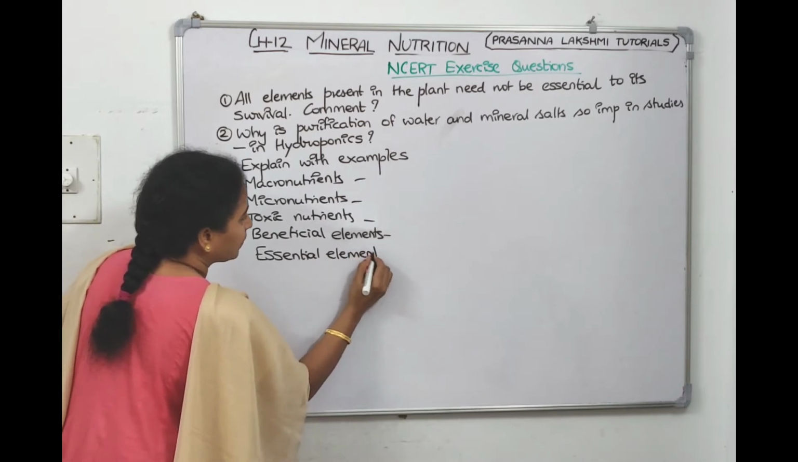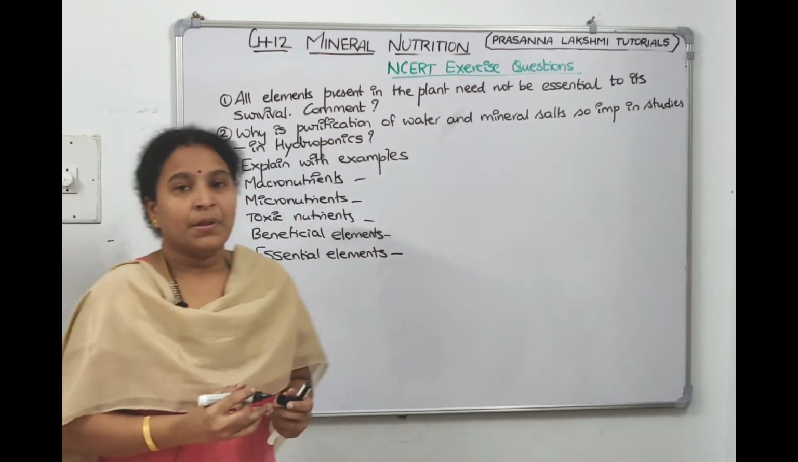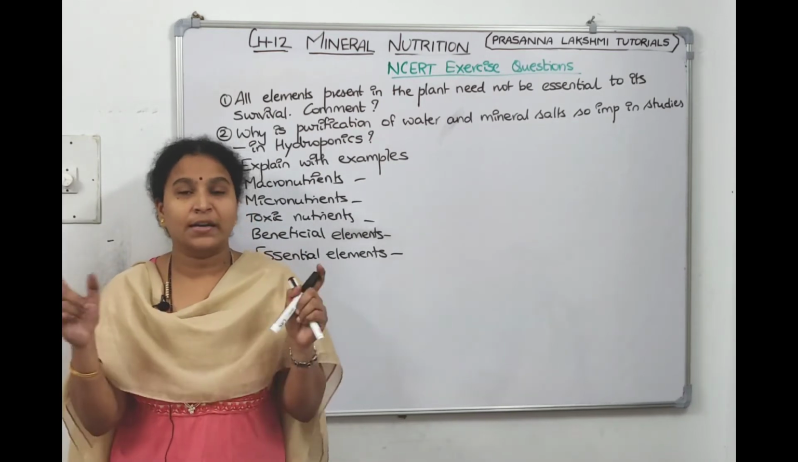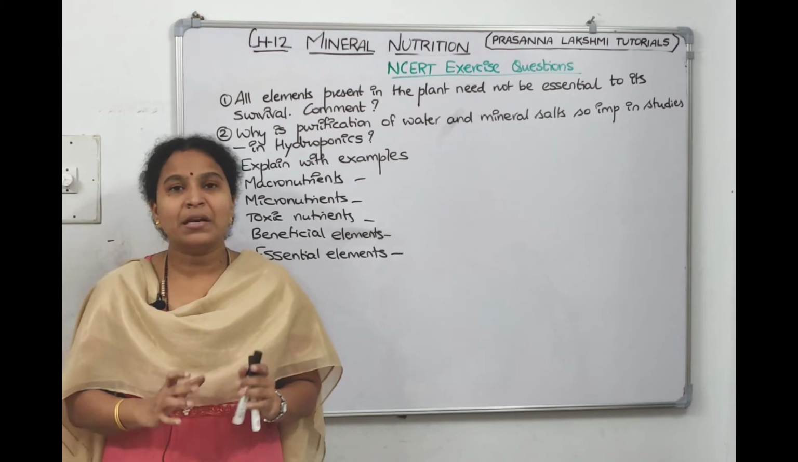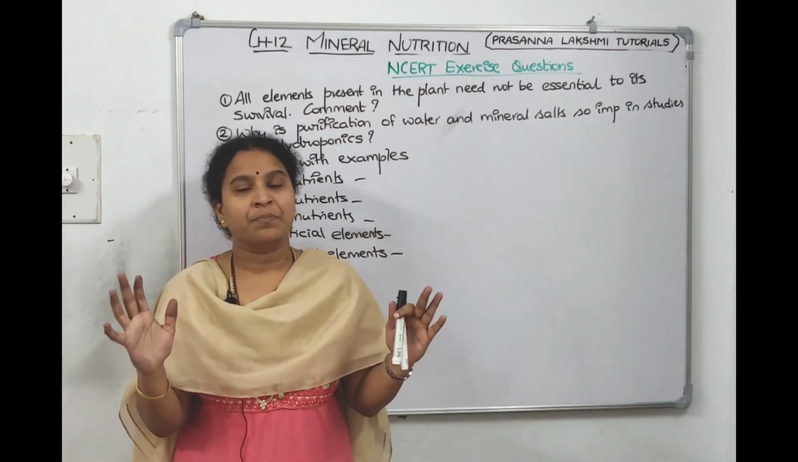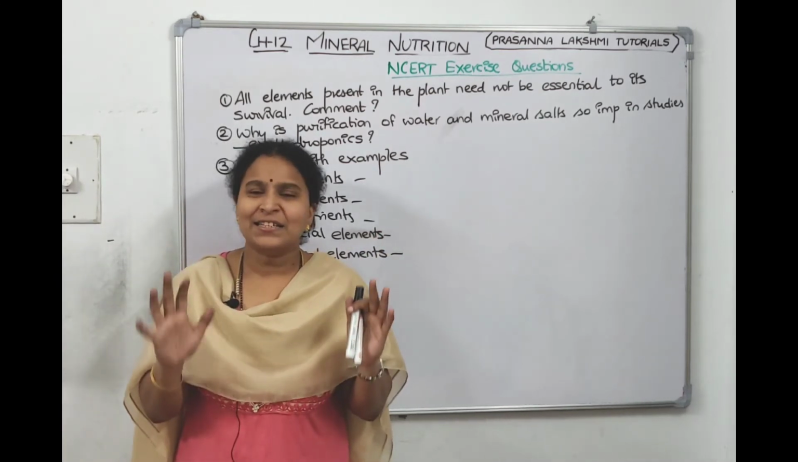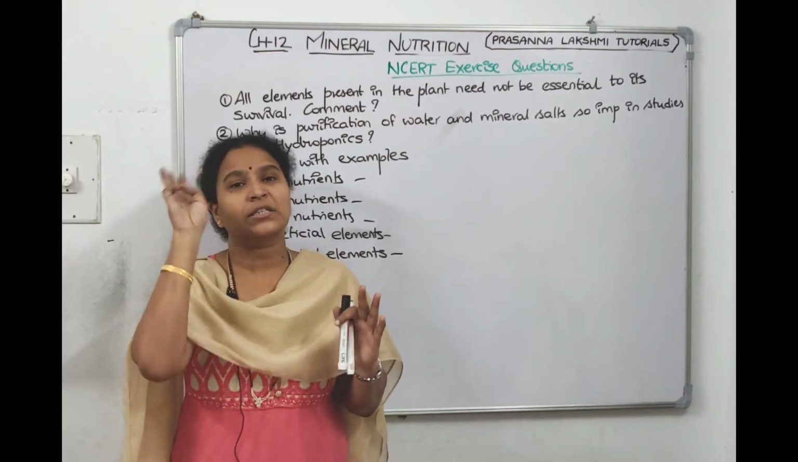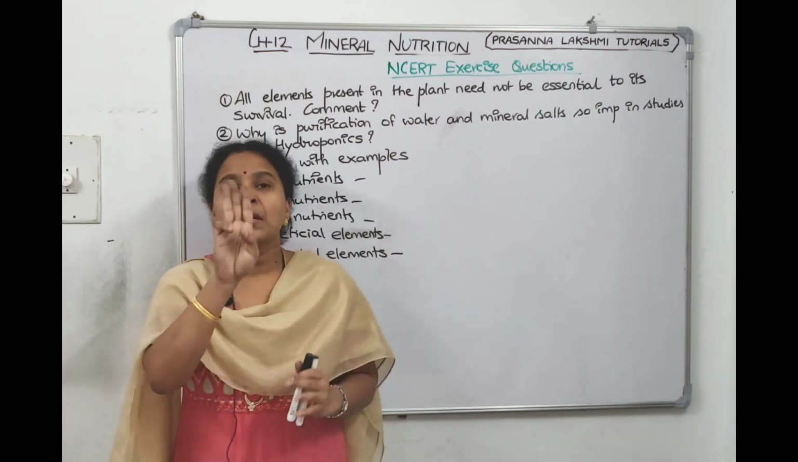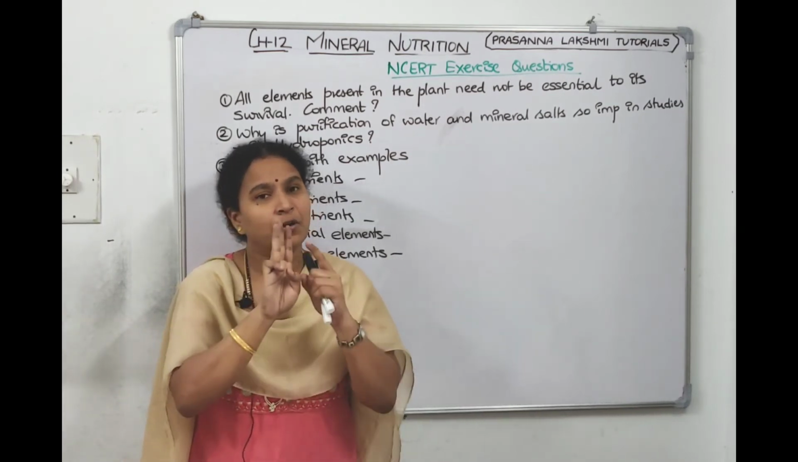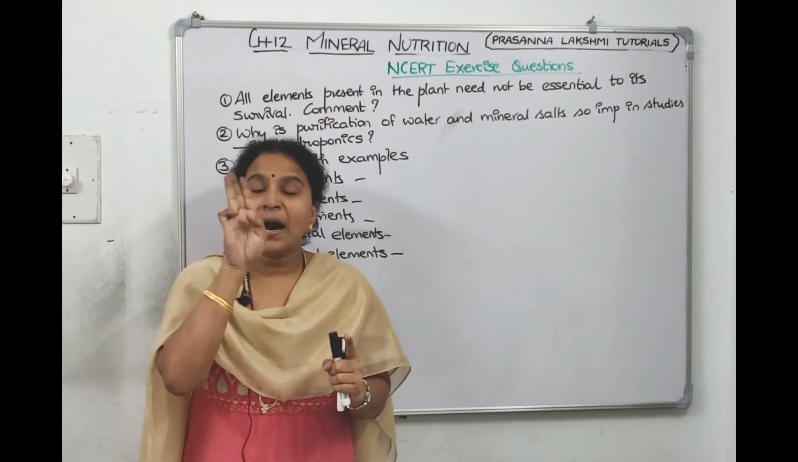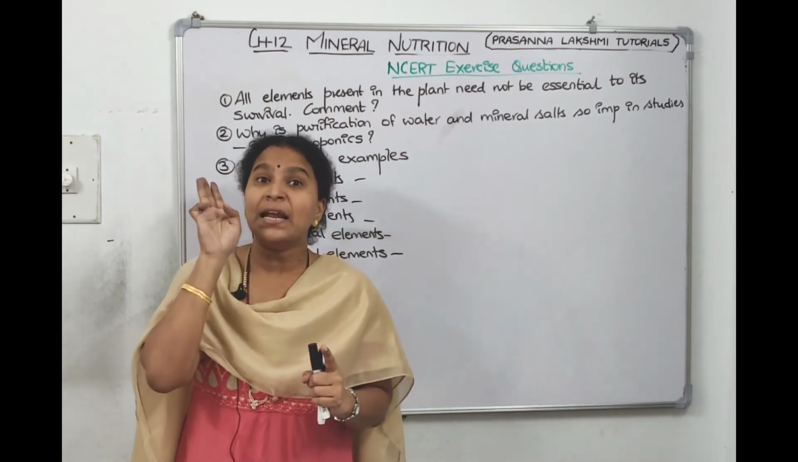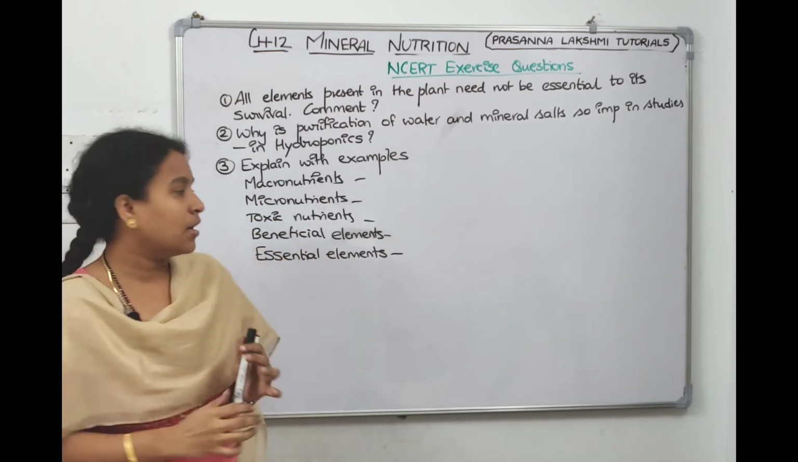Right, children? We know how many elements are there altogether? 105 elements have been discovered so far. Of these, 60 elements are found in different plants, but 30 elements are universally found in all the plants. That is why these 30 are universal elements. Among these 30 universal elements, 17 are essential and 13 are non-essential.